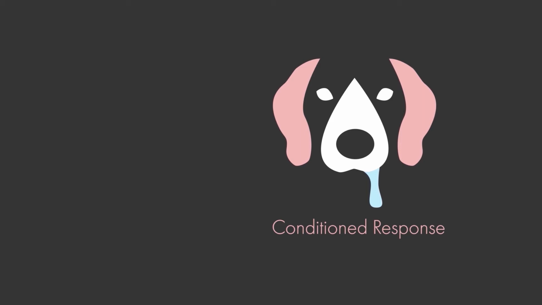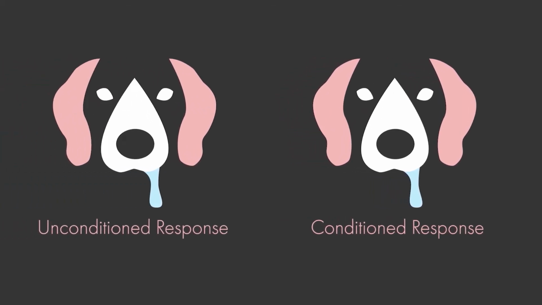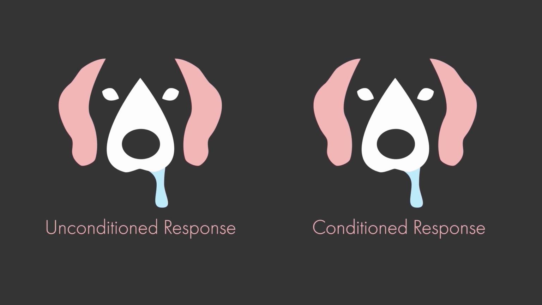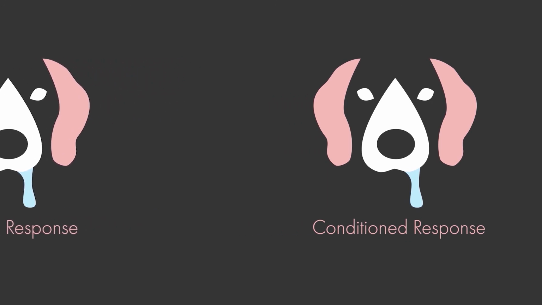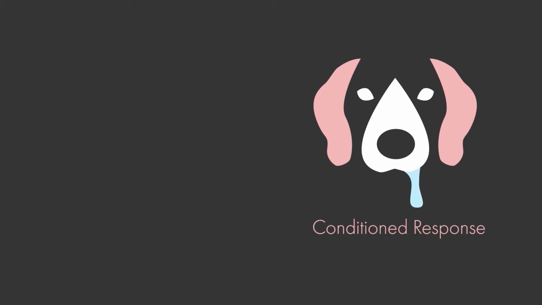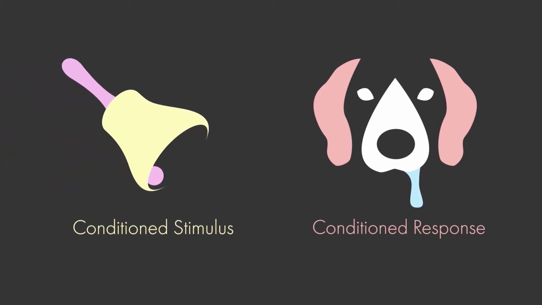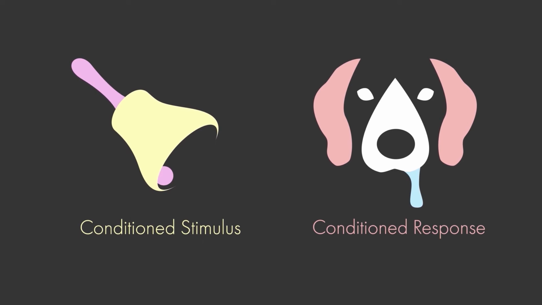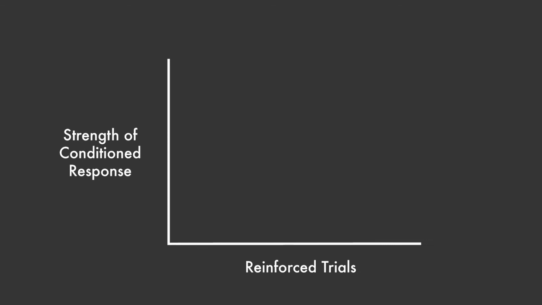Although it can be confusing, the conditioned response is almost always the same as the unconditioned response. In this example, drooling. However, it is called the conditioned response because it is conditional on, or depends on, being paired with the conditioned stimulus, for example, the bell. Learning doesn't take place all at once with classical conditioning. Instead, the learning is gradual and the strength of the conditioned response slowly grows as the organism experiences more and more pairings of the conditioned and unconditioned stimulus.